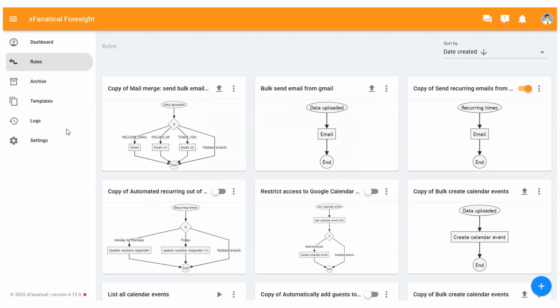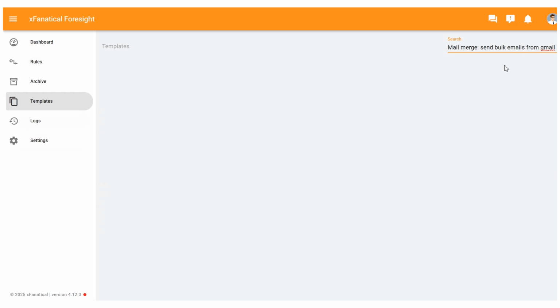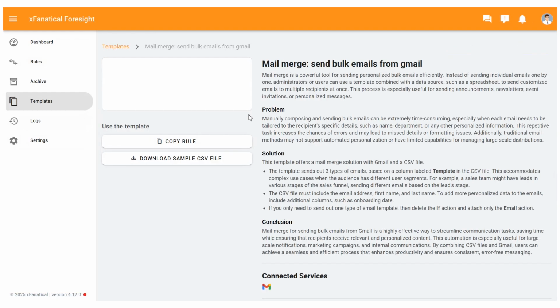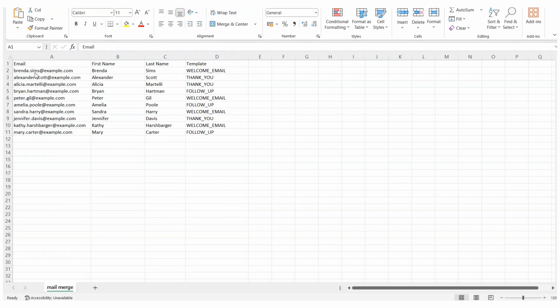Sign into Fanatical Foresight with your Google account. Go to the Templates page. Search for Mail Merge, send bulk emails from Gmail template, and click on it. In the Mail Merge, send bulk emails from Gmail page, click on the Download Sample CSV File button.